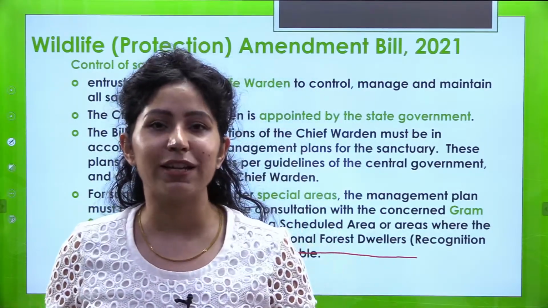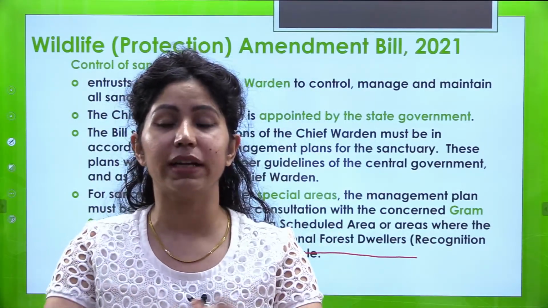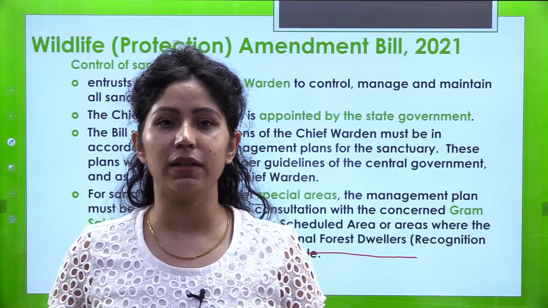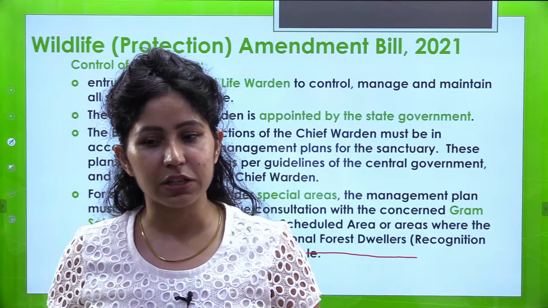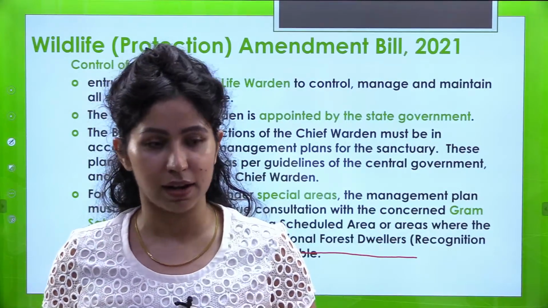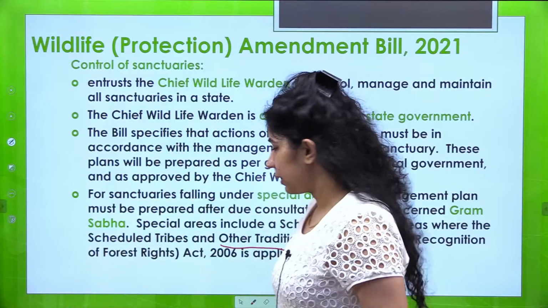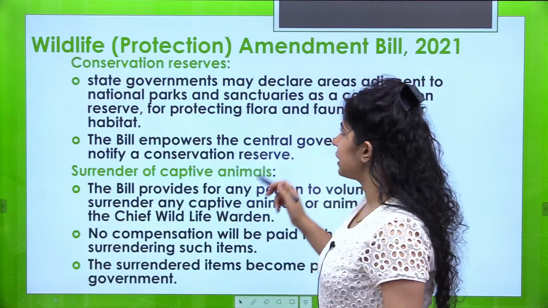The entire village, that is the members of the entire village, Gram Sabha, who are 18 years or above, they come together and after discussions and deliberations, they decide what is good for their areas. And that's how compliance happens. So this was about control of sanctuaries.